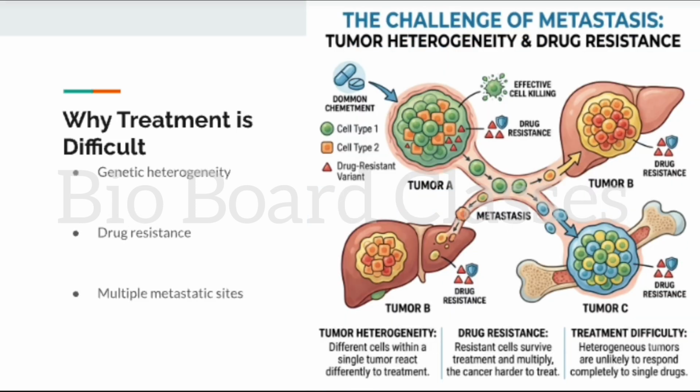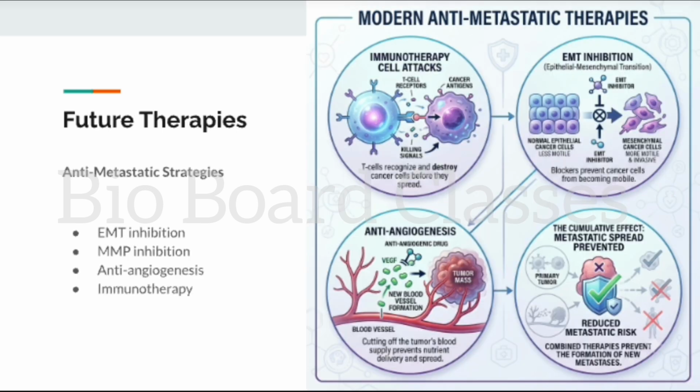Metastatic cancers are often more difficult to treat. Cancer cells in different organs may behave differently. Genetic changes and drug resistance further complicate therapy. Researchers are developing therapies designed to block metastasis. Potential strategies include targeting EMT, inhibiting invasion, preventing angiogenesis, and strengthening immune responses.